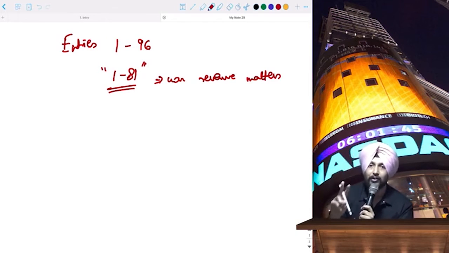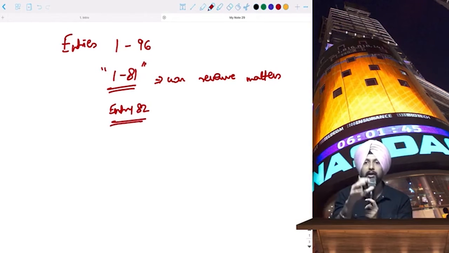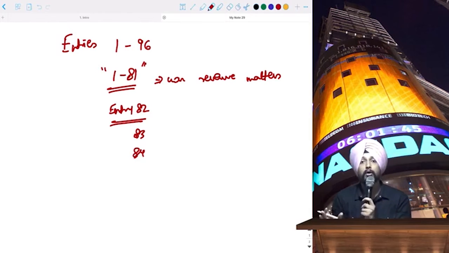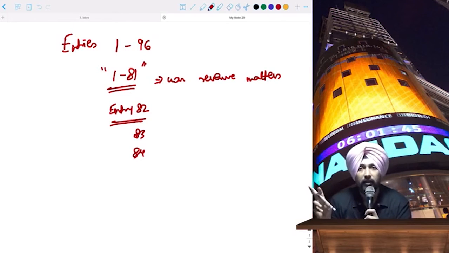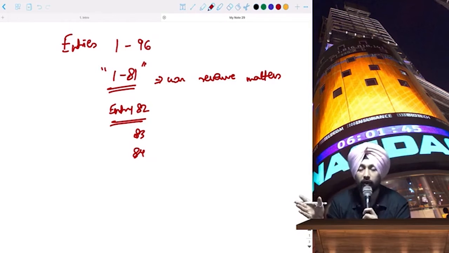When income tax was introduced, it was through entry number 82 that it was established that every person has to pay tax on his or her income, right? That was done through entry number 82. Then entry number 83 was for customs, and similarly entry number 84 was for excise. Similarly, when GST was introduced in 2016-17, at that point of time also, first the constitution was amended, and only after that was the GST Act introduced. Okay, I hope you're understanding.